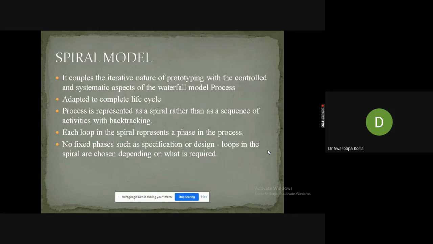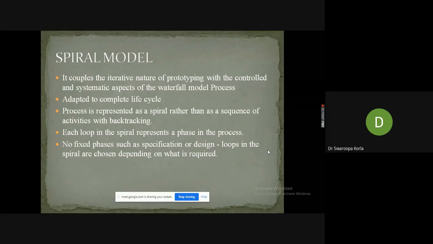The spiral model is not designed from scratch; it is invented by adapting the complete life cycle features of the prototype and waterfall model processes. The process is represented as a spiral rather than a sequence of activities with backtracking.